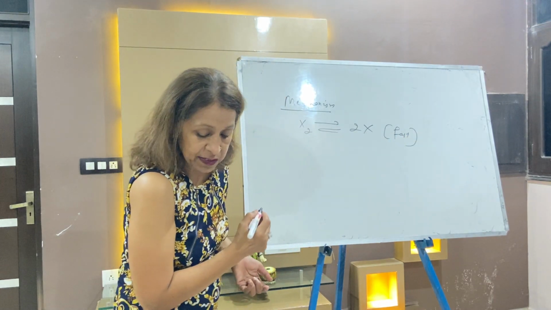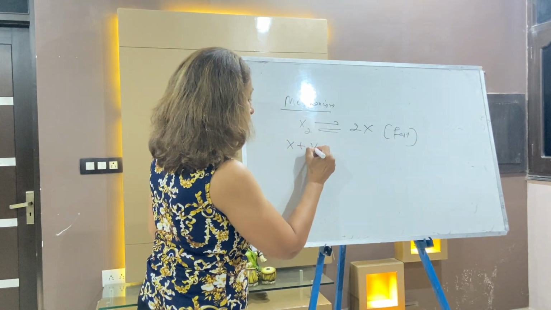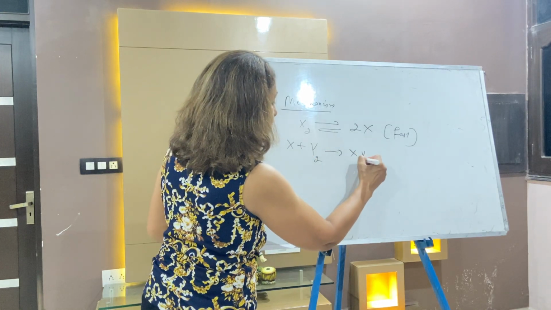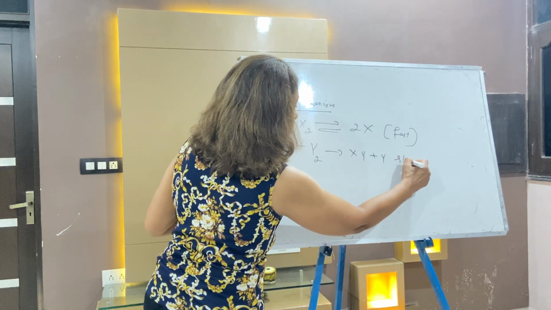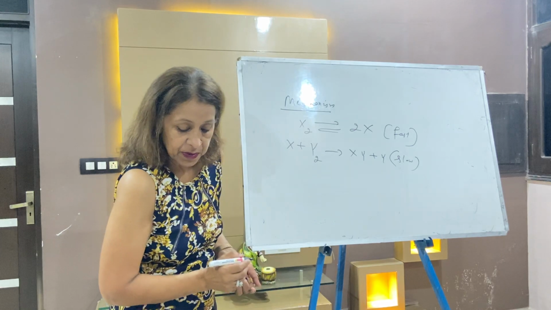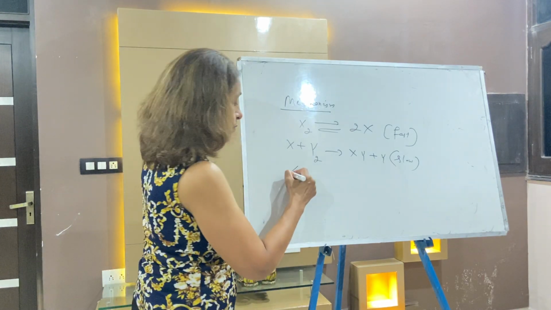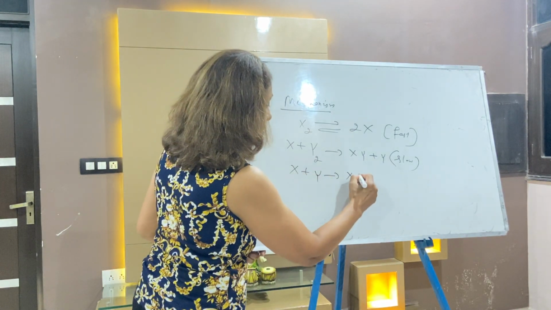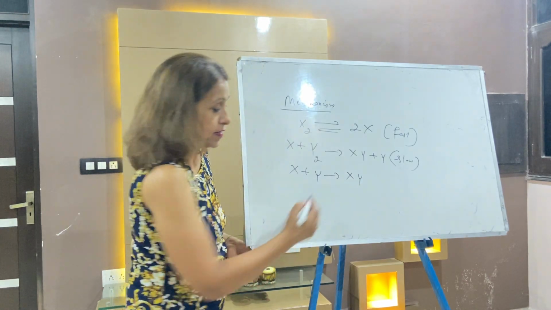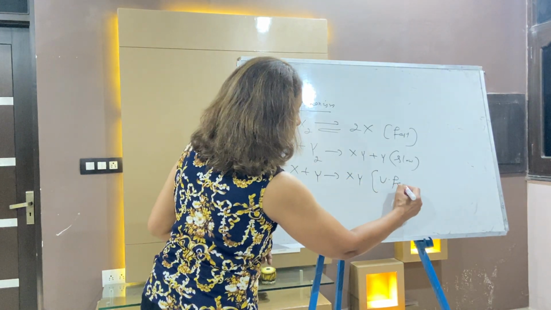Second step is X plus Y2 arrow XY plus Y. This is a slow step. Third is X plus Y arrow XY. It is again a very fast step.